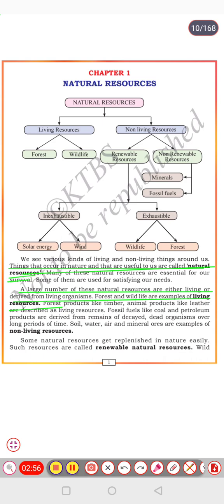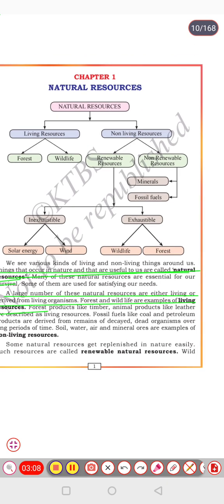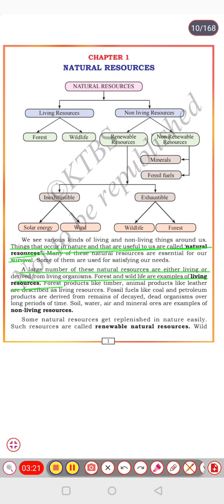So, the natural resources are mainly two types, living and non living. Living resources are forest and wildlife. Non living resources are again classified into two types, renewable resources and non renewable resources. Now let's know about renewable natural resources.